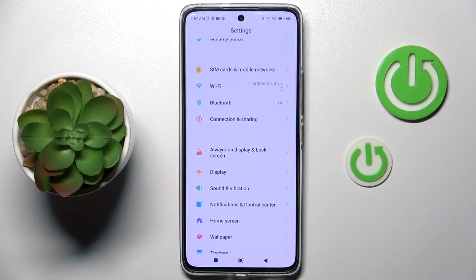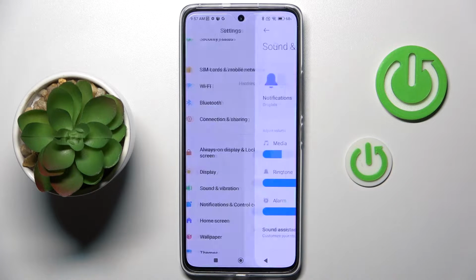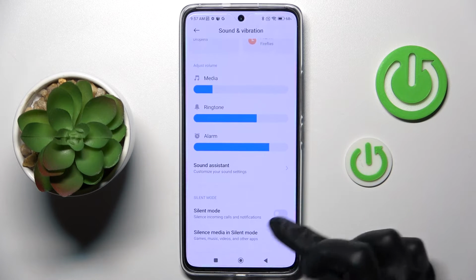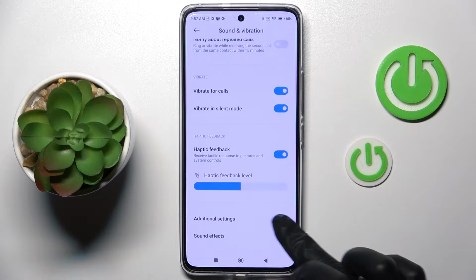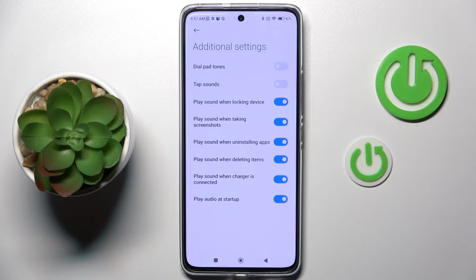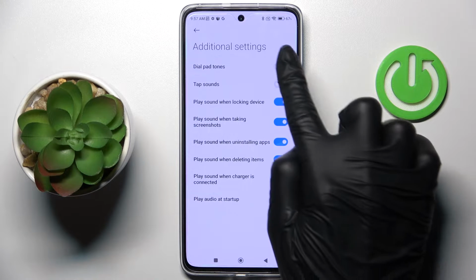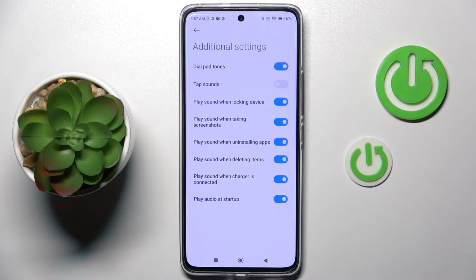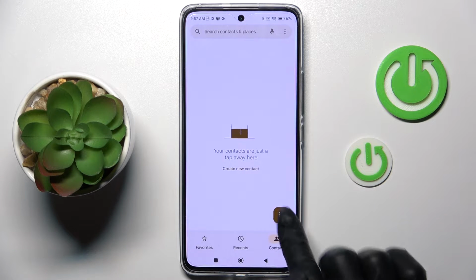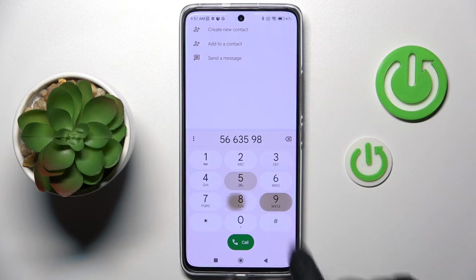So at first, let's open the settings, go to sound and vibration, and select additional settings. Here at the top of the list you will notice the iPad tones, so all you have to do is click on the indicator to turn them on. As you can hear, from now on it is active.